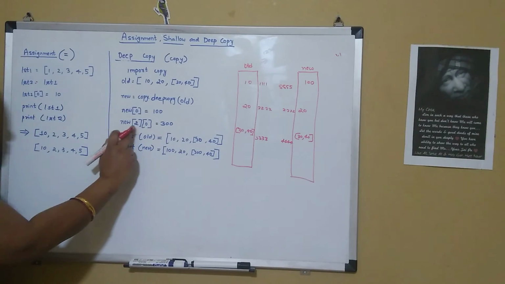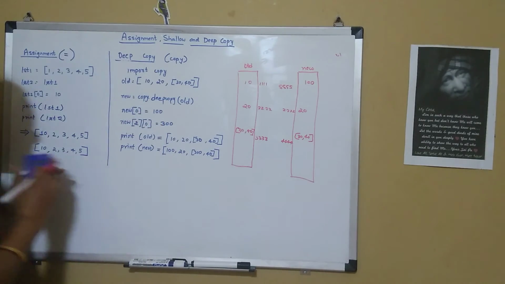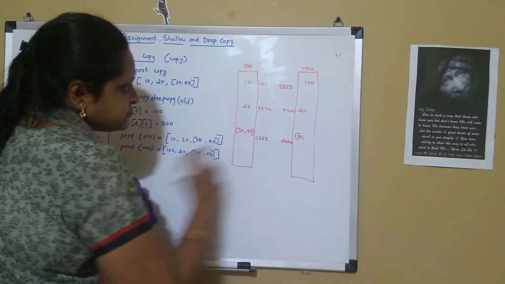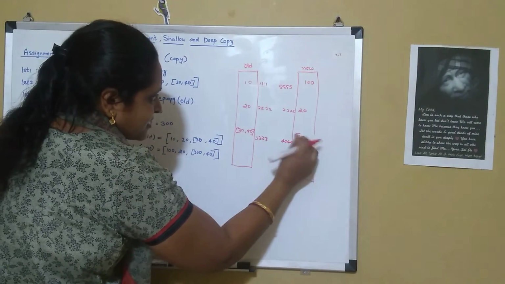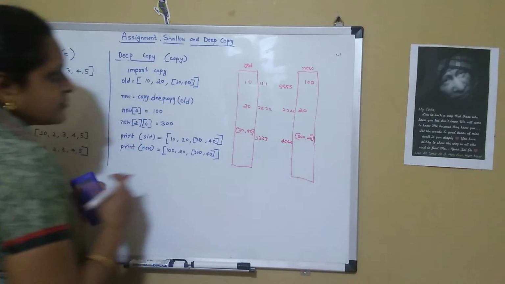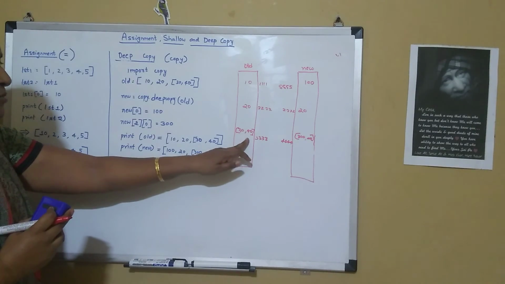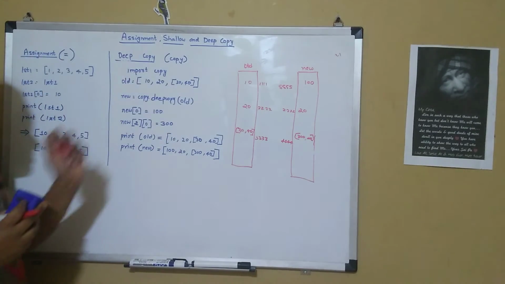And now if I say new 2, 0, which is 30, and I make it 300 in the new list, it will become 300, 40. And since the memory location is different, it will retain 30, 40 in the old list.